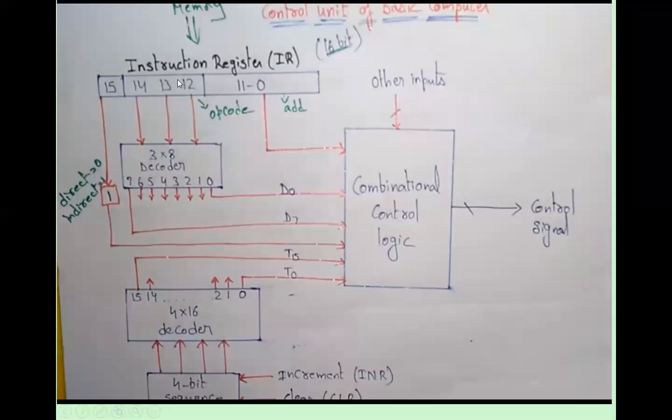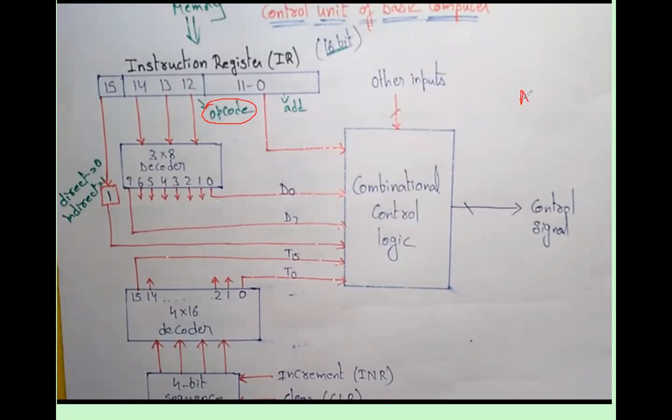As we have discussed, the hardwired control unit is mainly used to generate control signals as per the instruction. What is the instruction? Instruction is nothing but the opcode and operand.